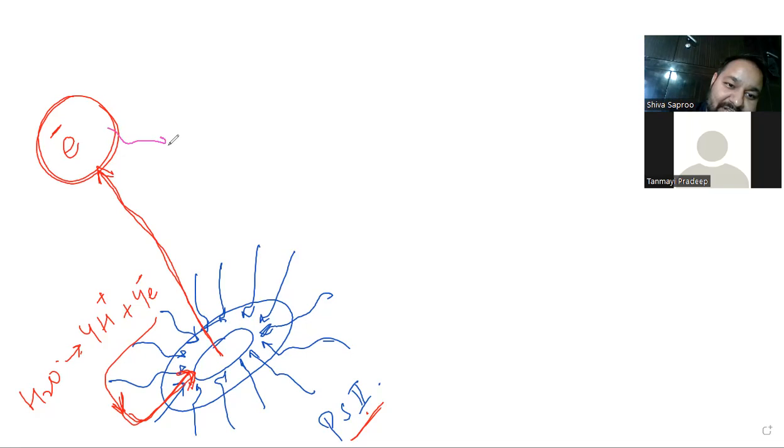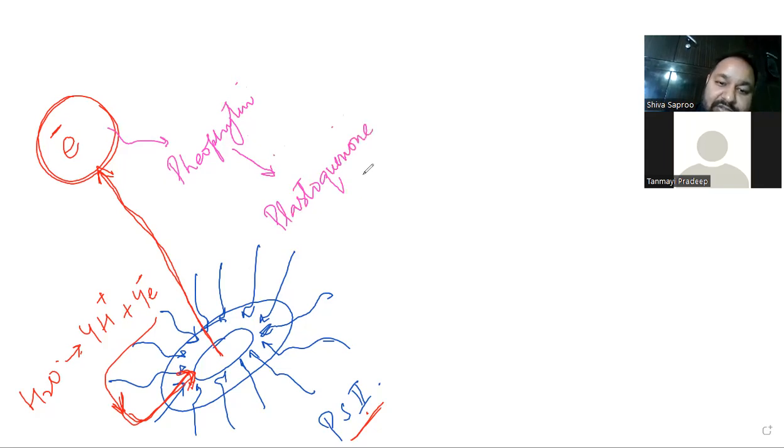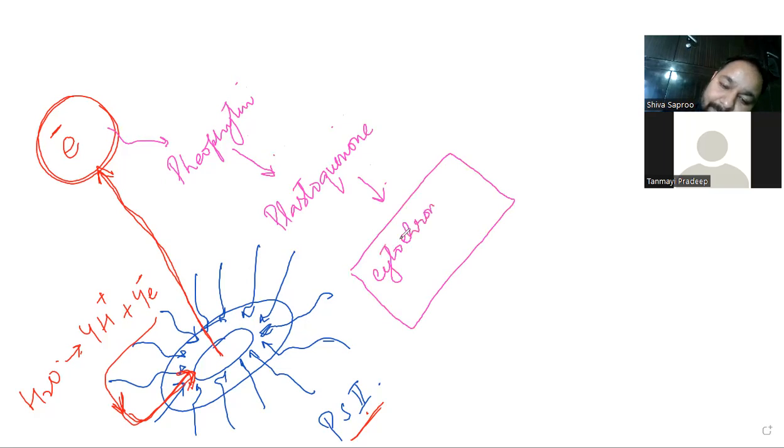electron. The first one is pheophytin. After pheophytin, there is one more known as plastoquinone. And after plastoquinone, it goes to a complex called cytochrome BF complex.